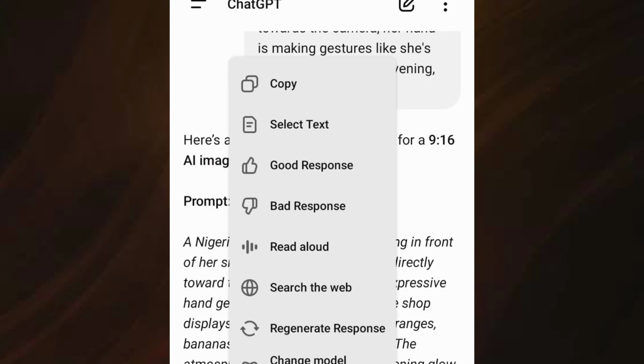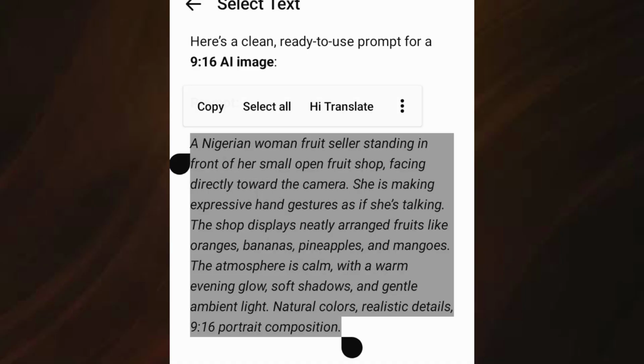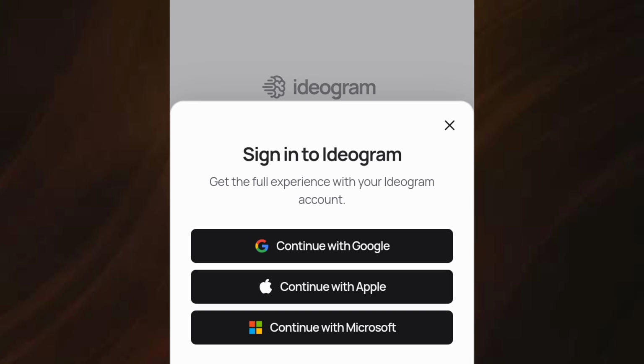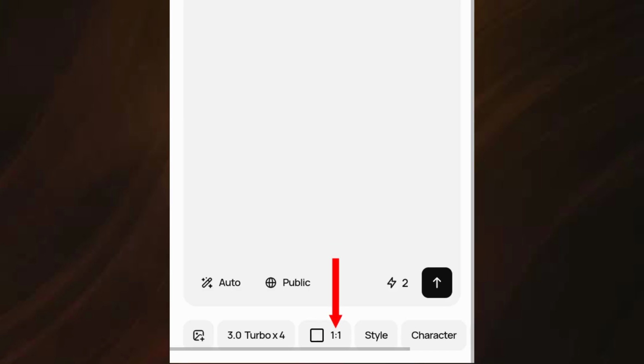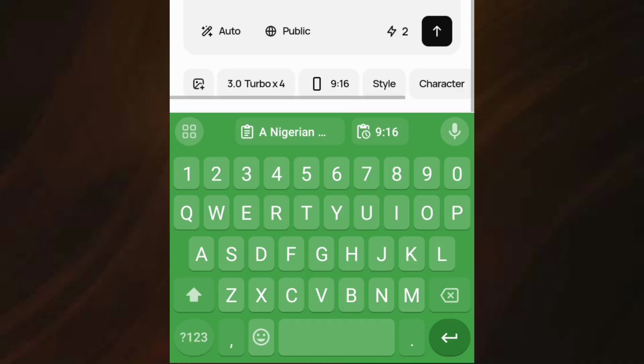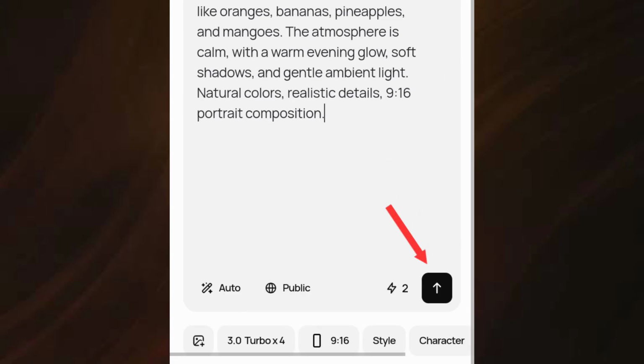Now I need to generate an image from this prompt. You can use any AI image generator tool. There are many of them, but for this tutorial, I want to use Ideogram because it is one of the best. Just open your browser and go to ideogram.ai, then sign in using your Gmail. After that, select the aspect ratio for your image. As for me, I want a 9 by 16 image ratio, which is the size of shorts, video, and TikTok videos. Then paste the prompt that ChatGPT gave you and click here.